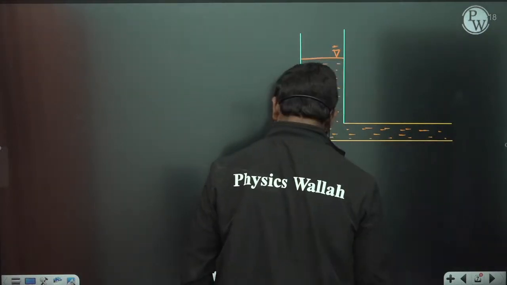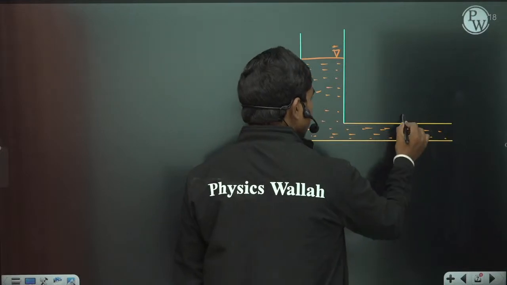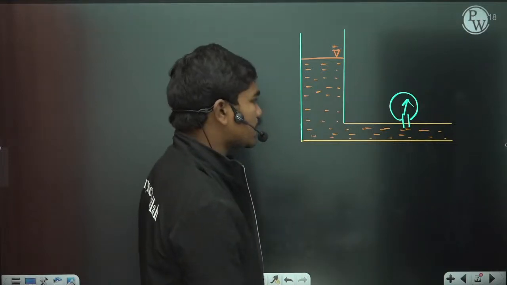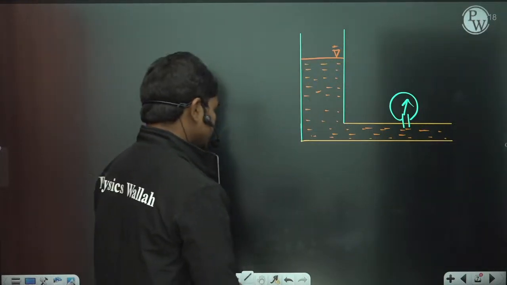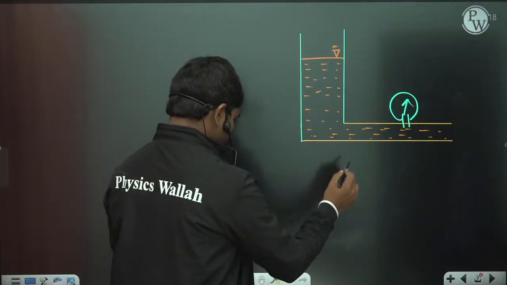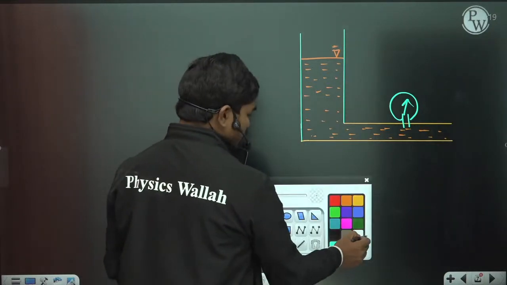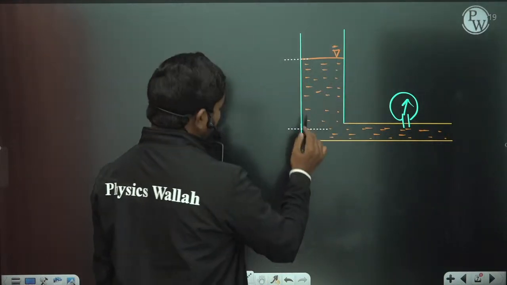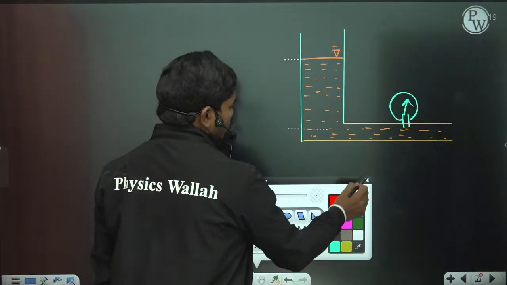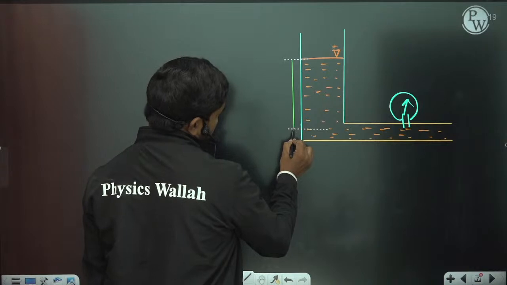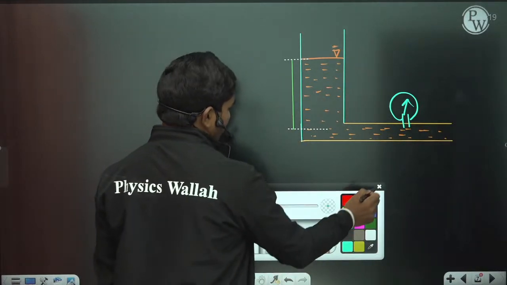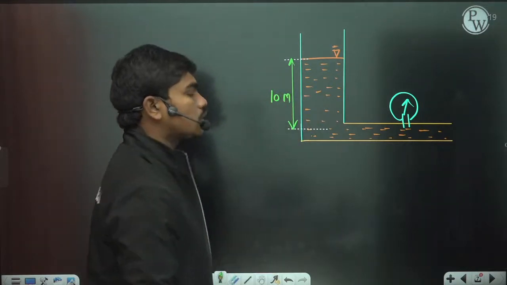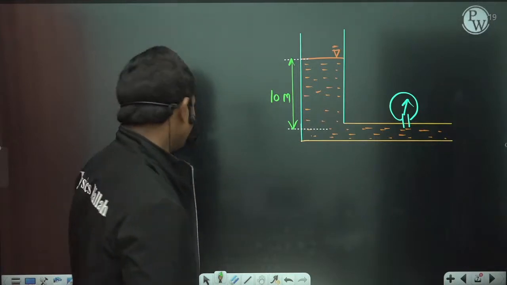Okay, now what's happened? They have fixed a pressure gauge here. They have fixed a pressure gauge here, for example. Okay, so there is a pressure gauge like this. So this pressure gauge is at a location of 10 meters below the free surface. Means basically if you take the elevation of that point from this location, then this value is actually 10 meters. Okay, so now if this value is 10 meters, they are asking you what could be the discharge value.